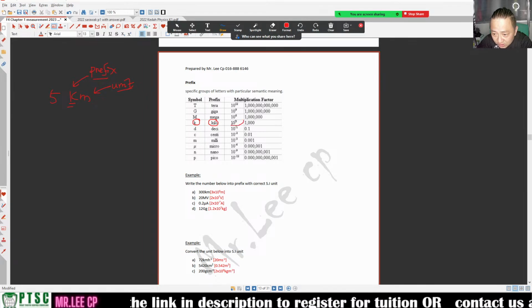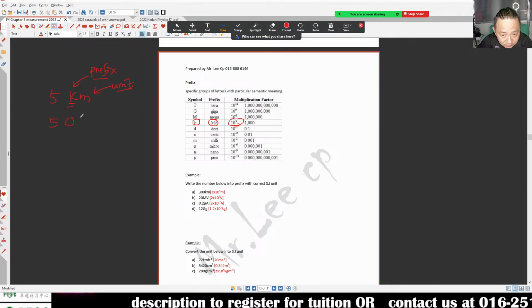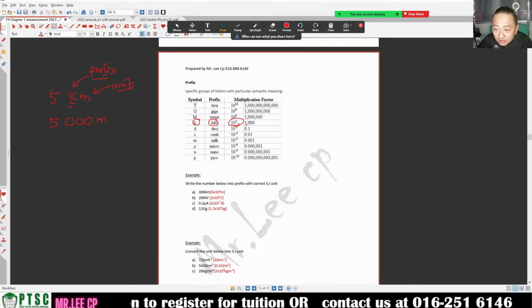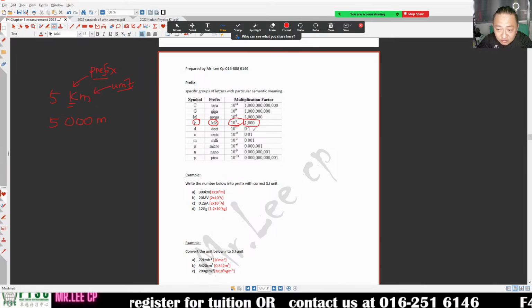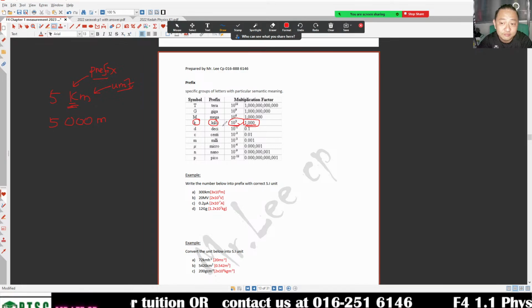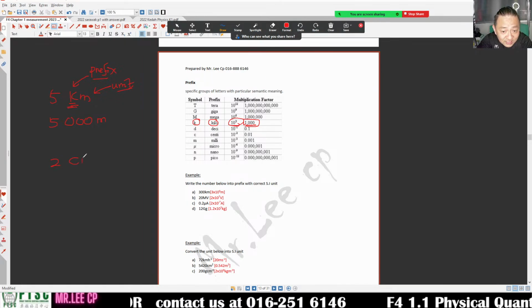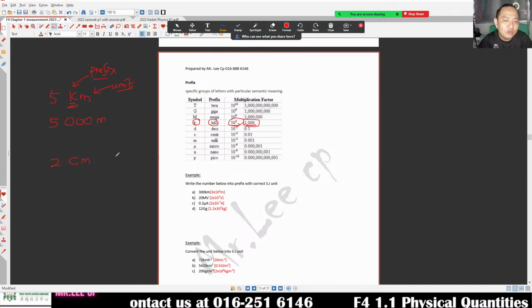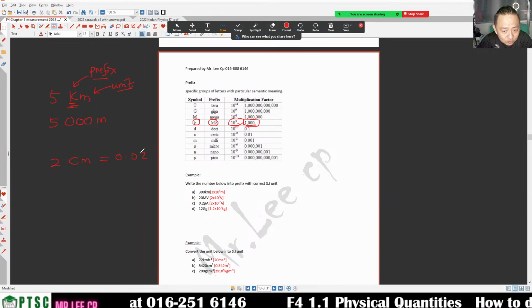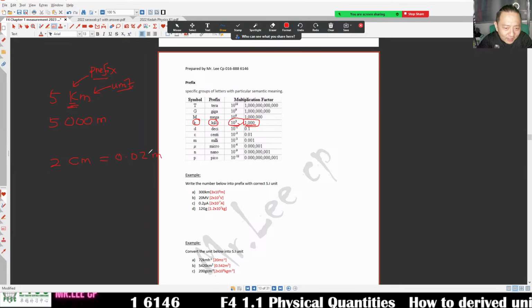Kilo is 10 to the power of 3, so 5 and then you got three zeros at the back: 1, 2, 3, meters. If you want to convert, it is a multiplication factor. It means 5, you times 1000, then you get it. What is 2 cm in meter? 2 cm you divide by 100, so 0.02 meter. I know divide by 100, but why is it divide by 100?